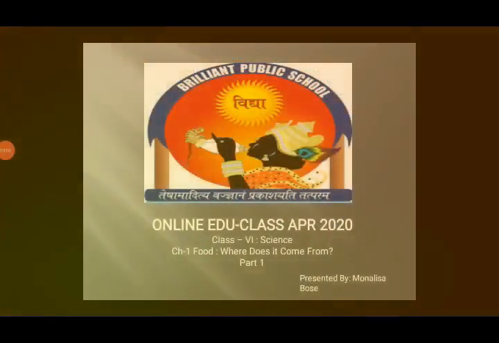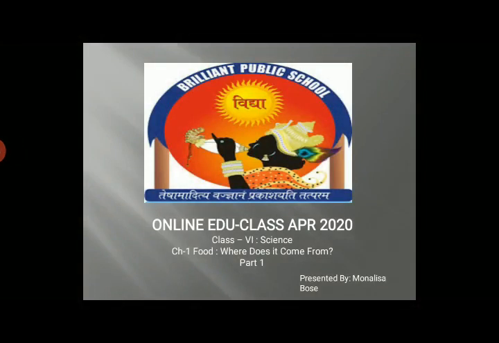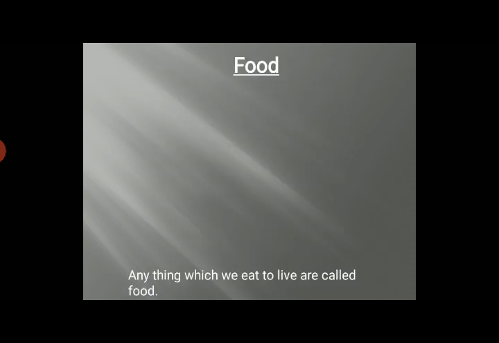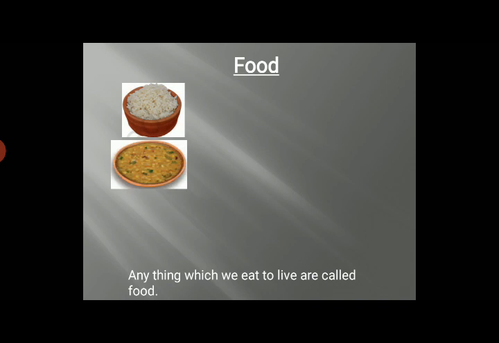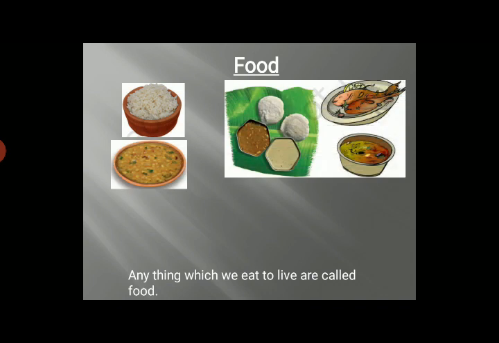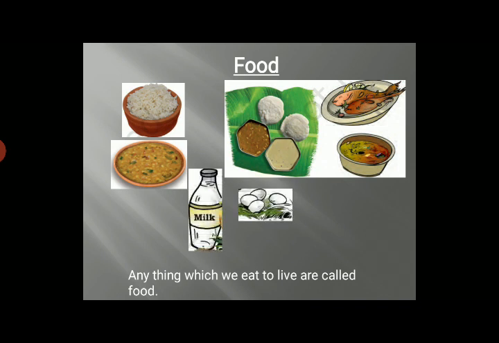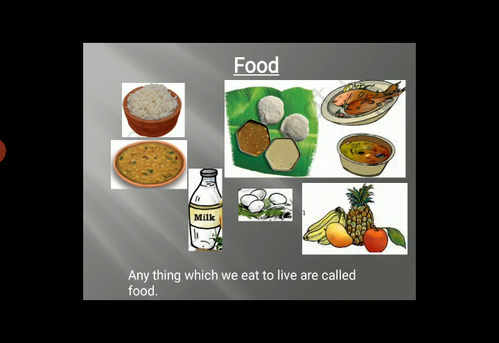Students, today in this online class, I'm going to explain to you Class 6 Science Chapter 1: Food, Where Does It Come From? Food is anything which we eat to live, like rice, dal, idli, sambar, chutney, vegetables, fish, milk, egg, fruits, etc.